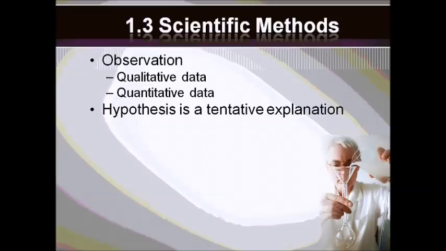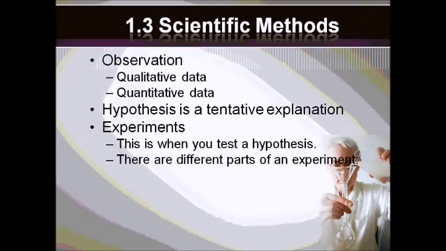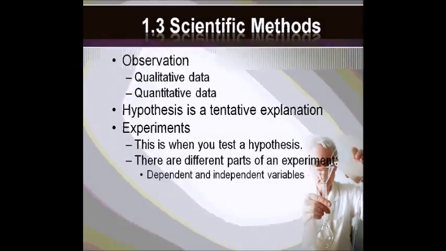Now, a hypothesis is a tentative explanation. It's what you think might happen when you begin your scientific method. Then we have to test the hypothesis. When you test your hypothesis to see if it's correct or not, that means you're doing an experiment. So an experiment and testing the hypothesis is the same thing. This is when you test the hypothesis, and there are different parts of an experiment. One part of the experiment are the variables, and we actually have two types of variables that will be in any experiment that we do. We will always have dependent and independent variables.